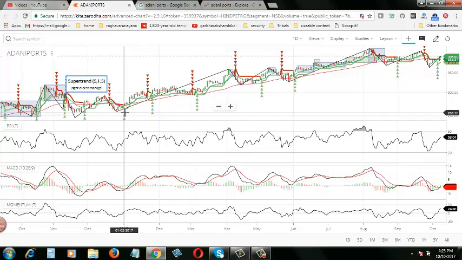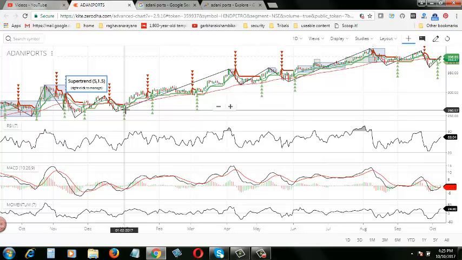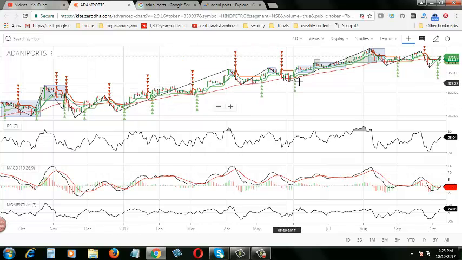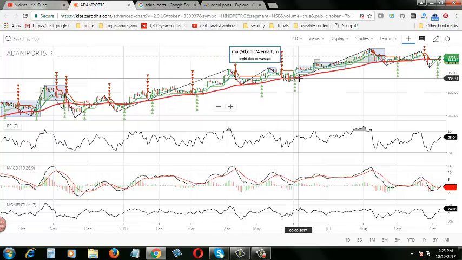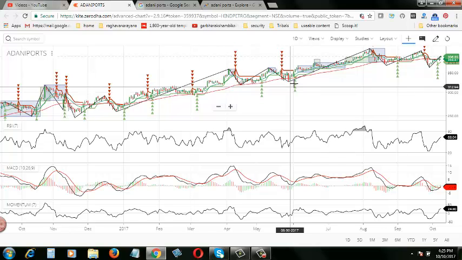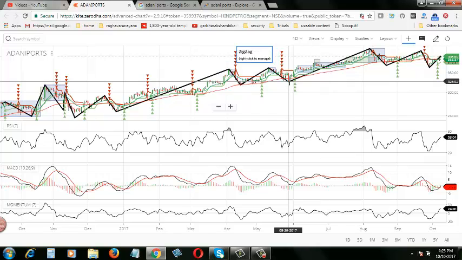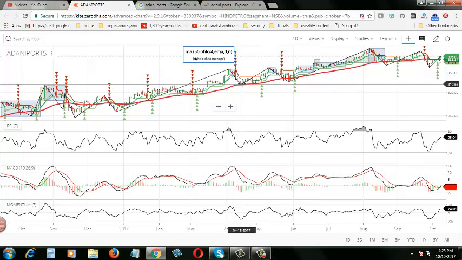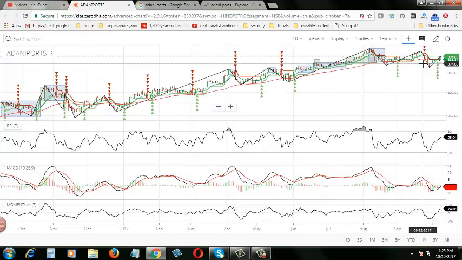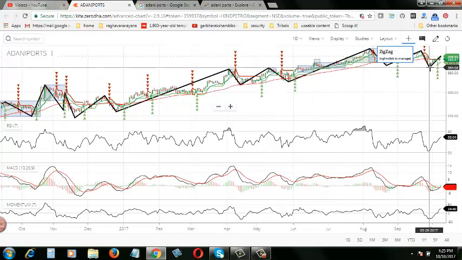From January 2017 onwards, the stock has been going up only. If you see here, every time it is making a new bottom which is a little bit higher than the previous bottom. That means the price is going up, except for this last bottom.